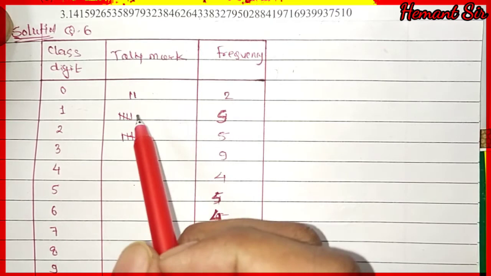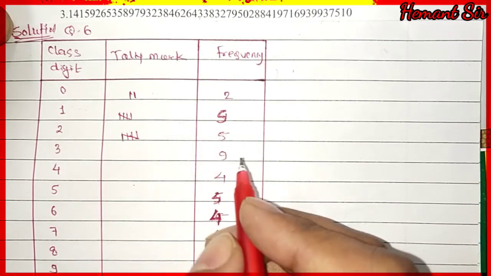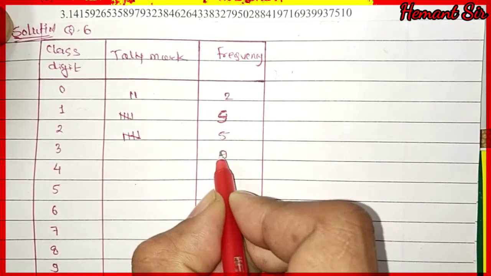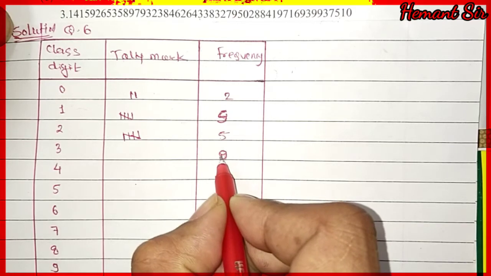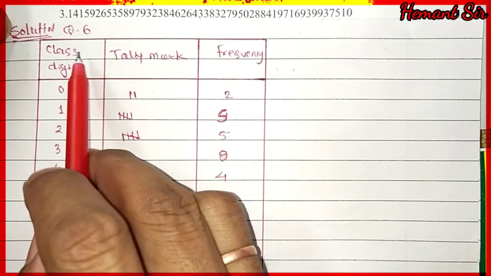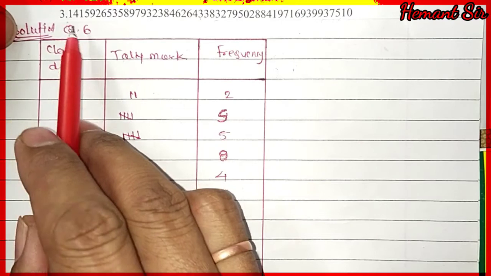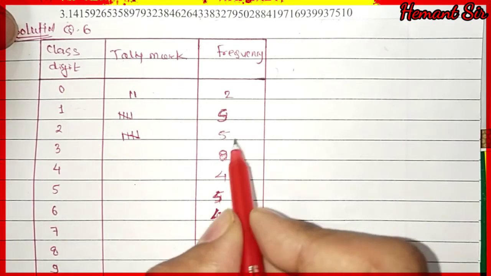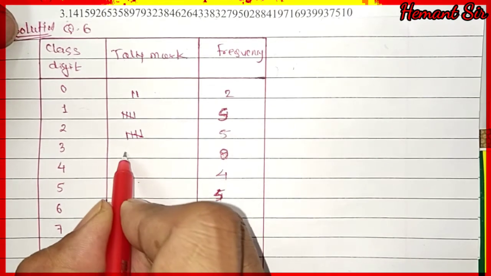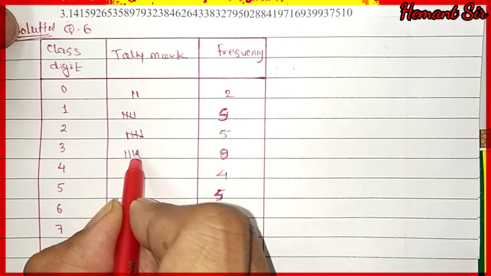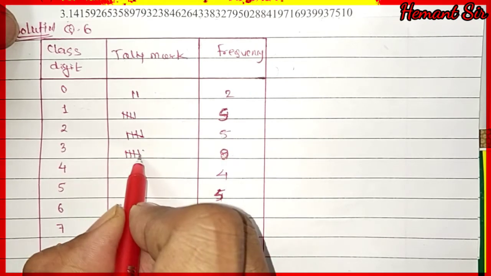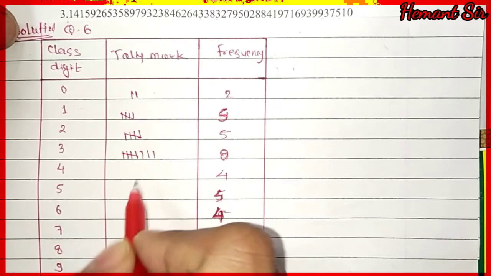But after the decimal point we have only 8, so here we have to write 8. We are counting the numbers after the decimal point. So it will be 8. For that we have to write 1, 2, 3, 4, 5, 6, 7 and 8.